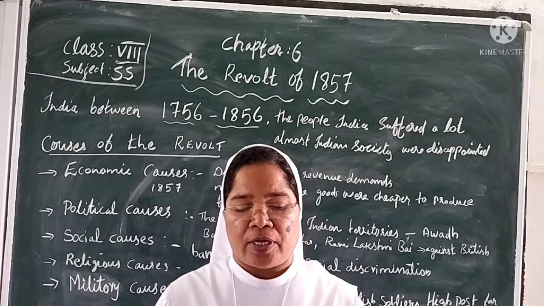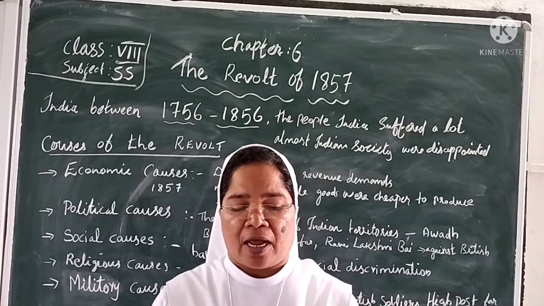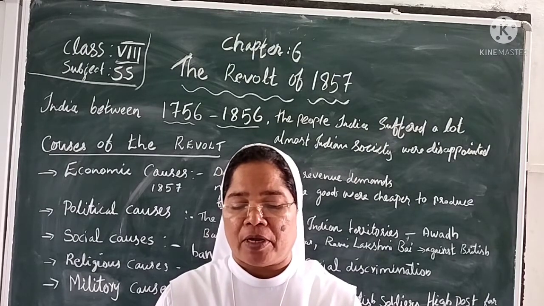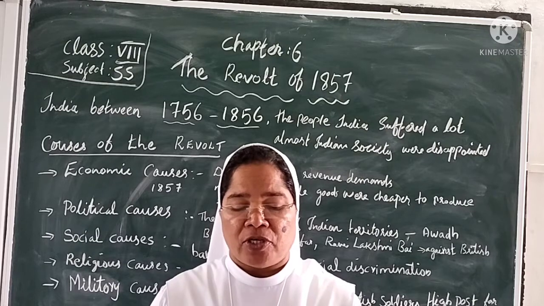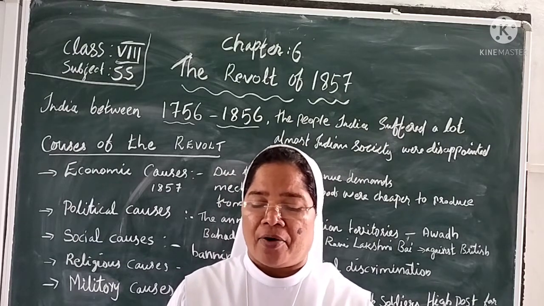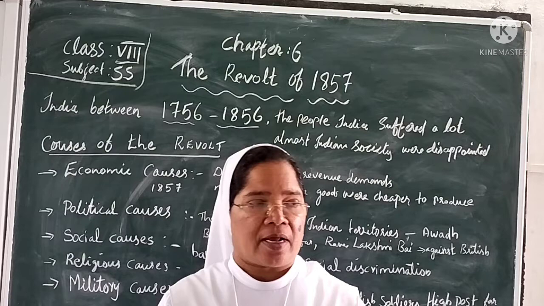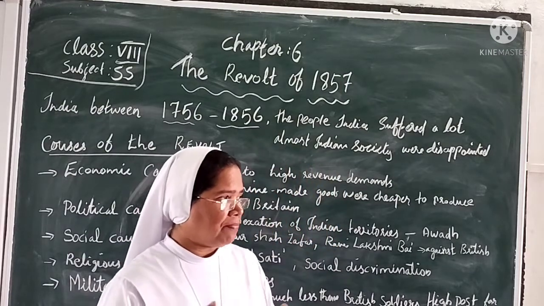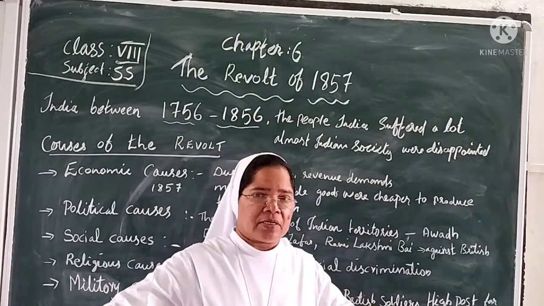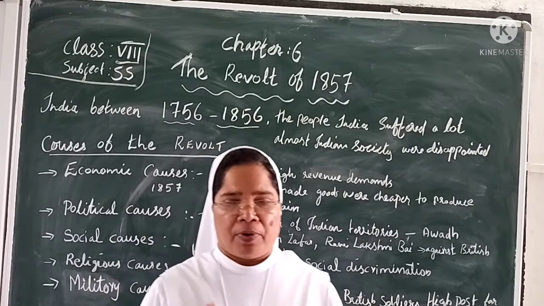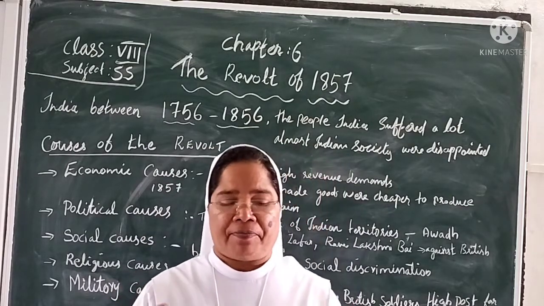The craftsmen hated the new economic policies, and the sepoys were unhappy with the unfair treatment by the British officers. There were many reasons during these years, and more people suffered.